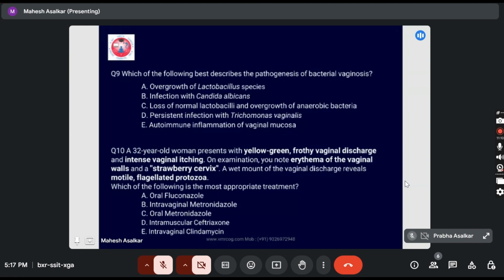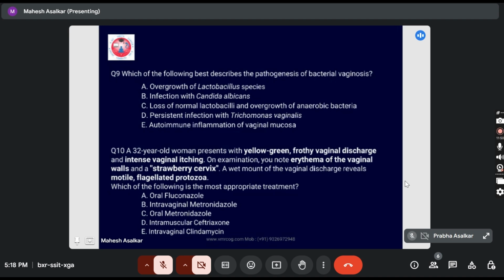Question 9. Which of the following best describes the pathogenesis of bacterial vaginosis? Option A, overgrowth of lactobacillus species. Option B, infection with Candida albicans. Option C, loss of normal lactobacilli and overgrowth of anaerobic bacteria. Option D, persistent infection with Trichomonas vaginalis. Option E, autoimmune inflammation of vaginal mucosa. Sir, option C. Answer C. Loss of normal lactobacilli and overgrowth of anaerobic bacteria.